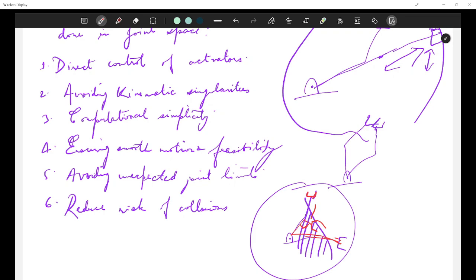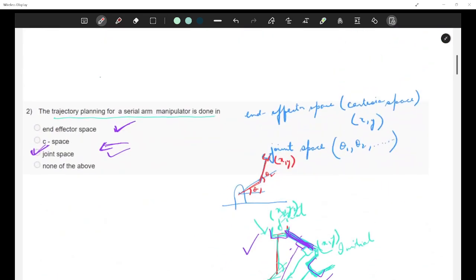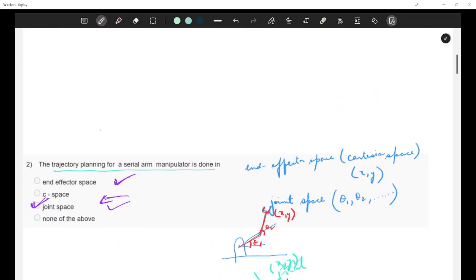So the basic thing is, Cartesian space planning is used sometimes, but it is used when task space constraints are crucial. For example, you want to keep a tool aligned with a surface. In that case, you use it. Or when you want to use visual or some real-time adaptation of the end effector trajectory. Or when you want to do some precise manipulation in some structured environment. Else, every time we go for joint space trajectory planning.